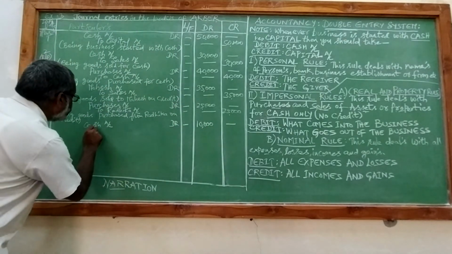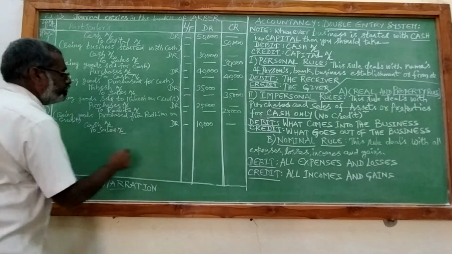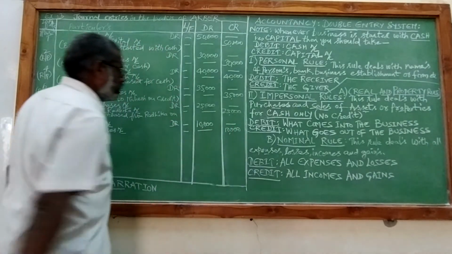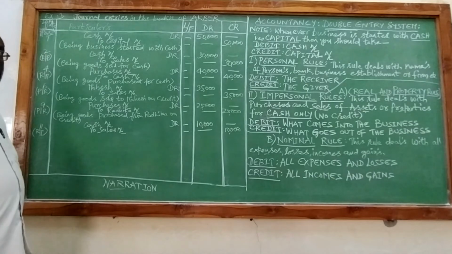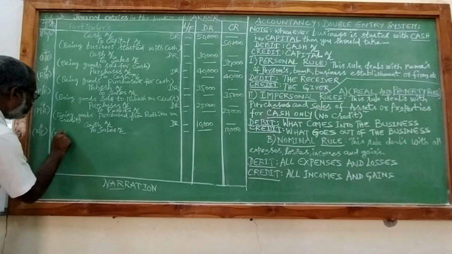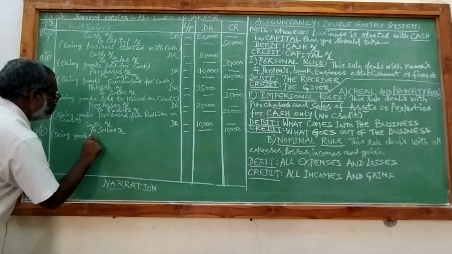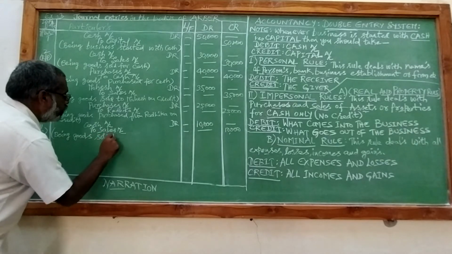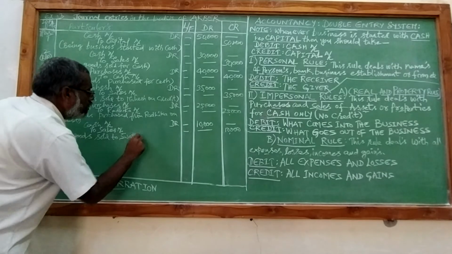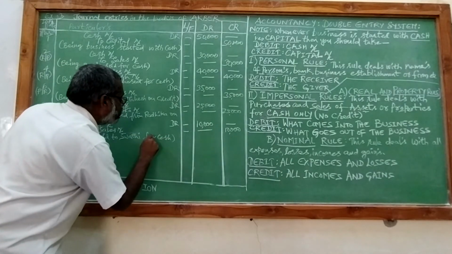Goods are going out of the business in the form of sales. Being goods sold to Swati for cash.